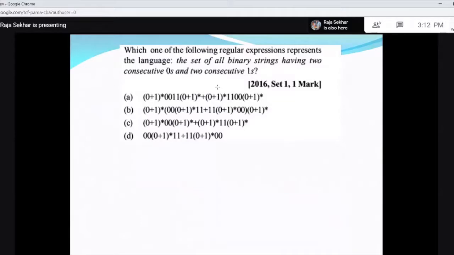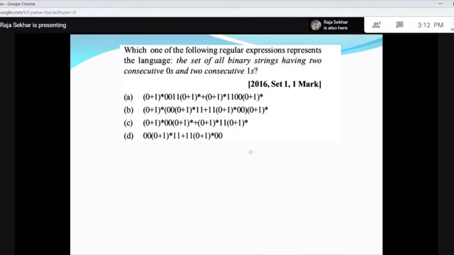Which one of the following regular expressions represents the language? The set of all binary strings. What is the language?